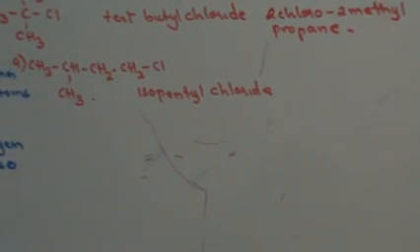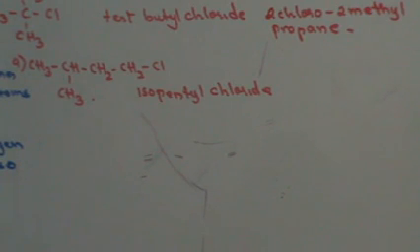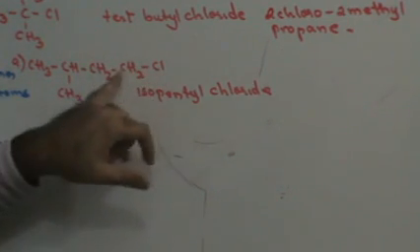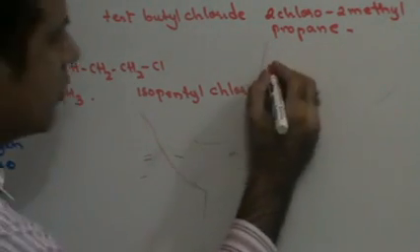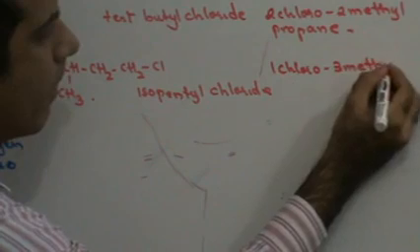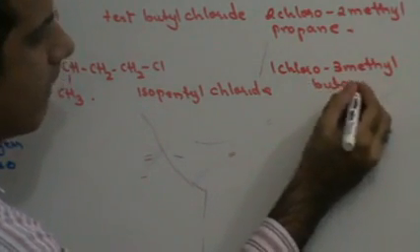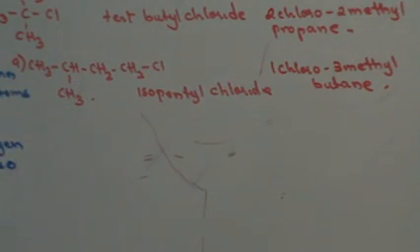Right? Now, IUPAC name. Let's first find out the primary chain. Primary chain is that chain that contains the maximum carbon atoms. The straight chain is going to be my primary chain. The straight chain has 4 carbon atoms, therefore this is butane. Chlorine is attached to the first carbon atom, therefore this is 1-chloro. Methyl group is attached to the third carbon atom, therefore this is 3-methyl. So this is going to be 1-chloro, 3-methyl, butane. Fine, do we get this thing here?